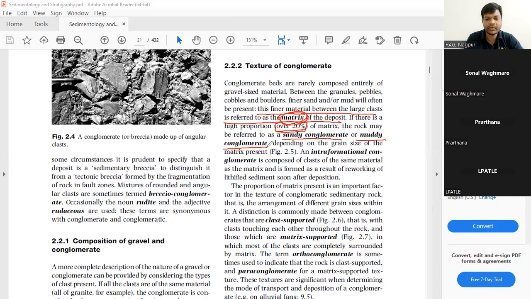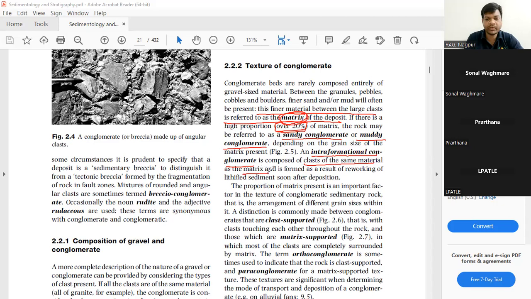Now there is again one name, which is called intraformational conglomerate. What does intraformational conglomerate mean? The clast is composed of the same material as that of the matrix.